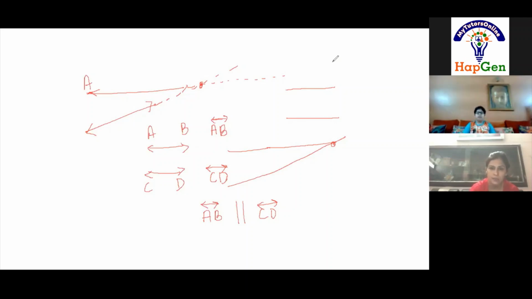Now, a ray is a line which has one end point and is extended in the other direction. This I have drawn. This is point A and let us mark this as B. This is a ray. Why is this a ray? Because it has one end point and that end point is A.